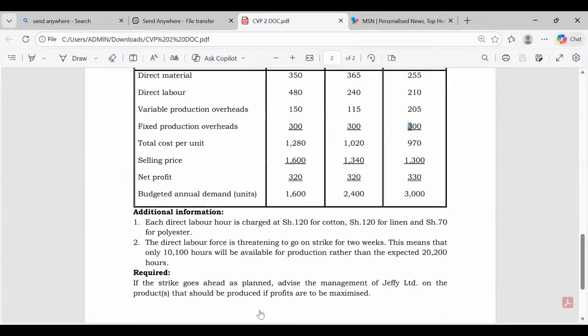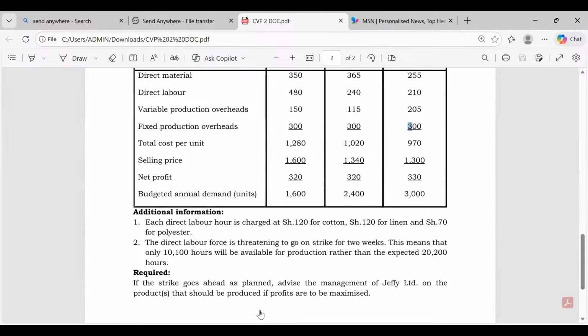And yet I'm needed to get total fixed cost. So I'll take 300 times what? 300 times 2,400, then you add another 300 times 1,767, then 300 times what here?